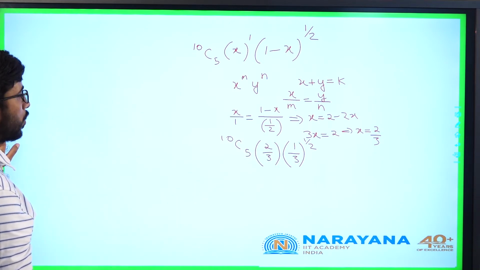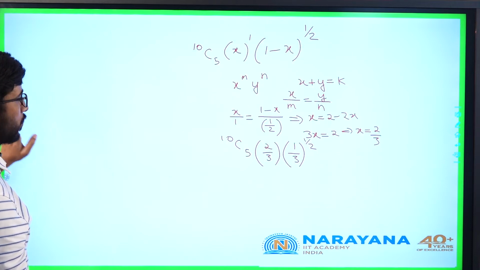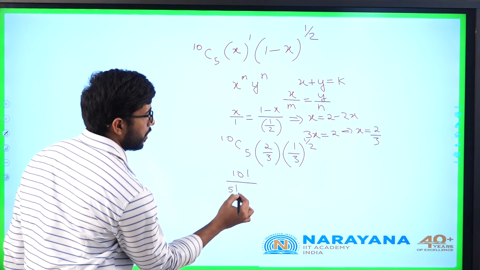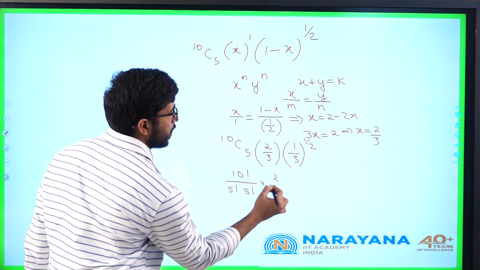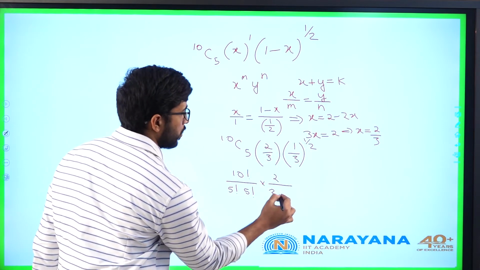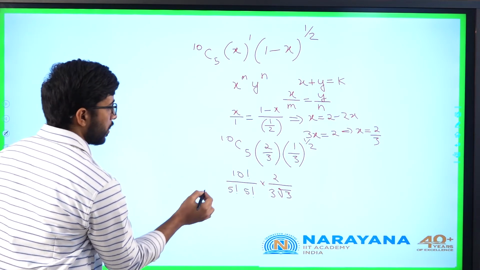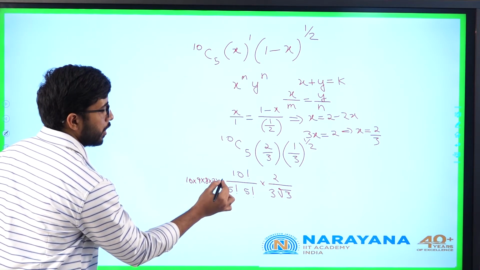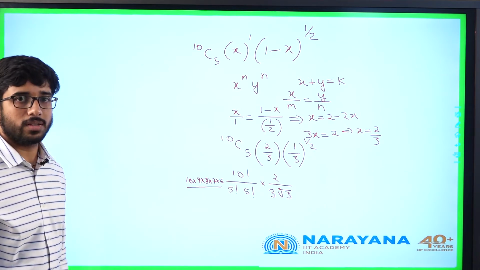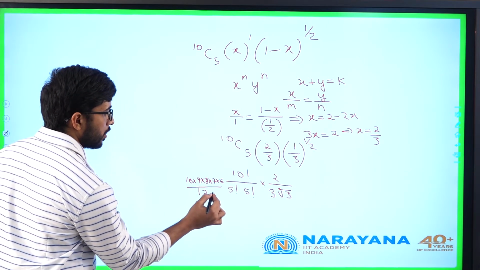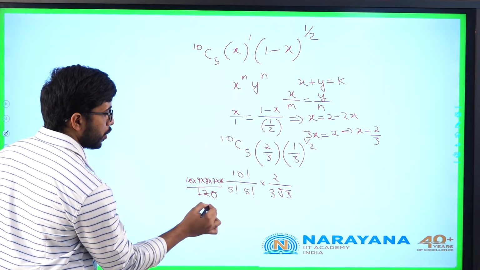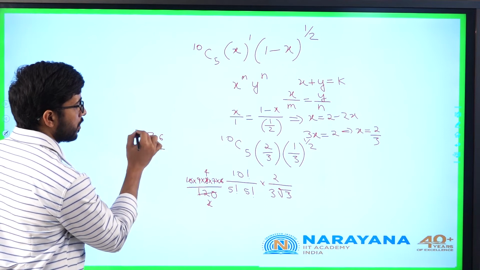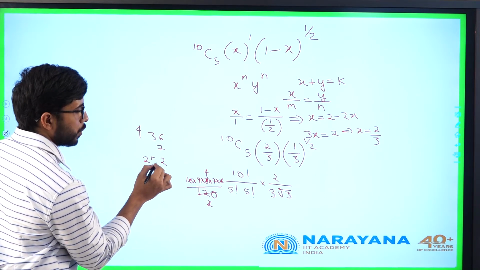We will see the options in what forms he is asking. In terms of root 3 only it is there. 10C5 I have to calculate: 10 factorial by 5 factorial into 5 factorial, into 2/3 into 1/root 3. So calculate this part. This will be 10 into 9 into 8 into 7 into 6 by 5 factorial, the 5 factorial will get cancelled, and another 120 will be there. So 60, 2 fours are 8, 9 fours are 36, 36 into 7, 252.